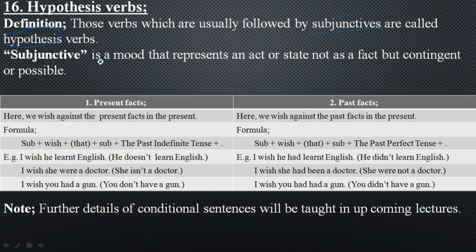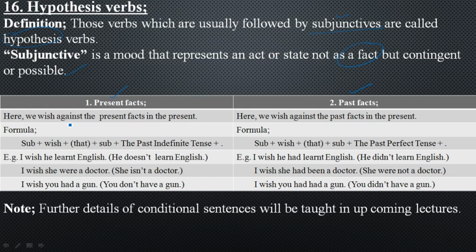Now, what is subjunctive? It is a mood that represents an act or state, not as a fact. In reality, that action has not happened like this or had not happened like this. We just talk about it. We just say that it is contingent or it is possible, but we have not done it so far. It has to do with facts and realities which didn't happen in our life. Those can be present realities or facts, as well as past realities or facts.